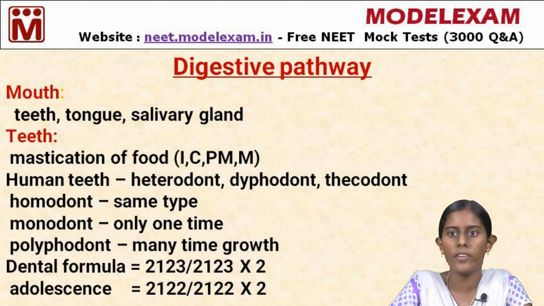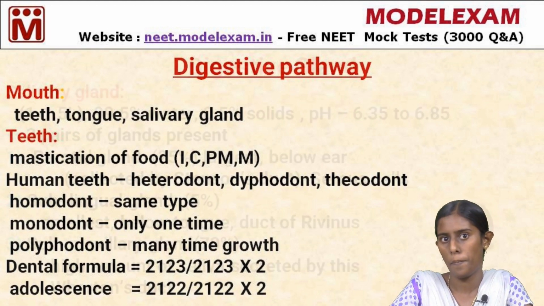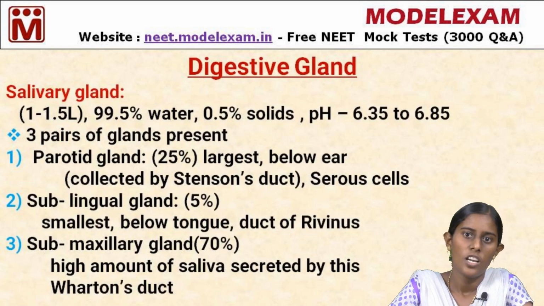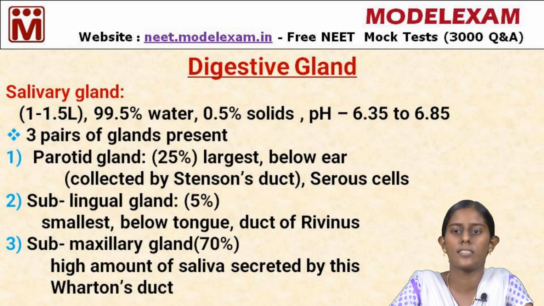In the next slide we will discuss the function of the salivary gland. What is saliva? It is a liquid which is found in the mouth. Where is it secreted? It is secreted by 3 pairs of glands. So, what are they? Parotid glands, sublingual glands and submaxillary glands. These are the glands which produce saliva.